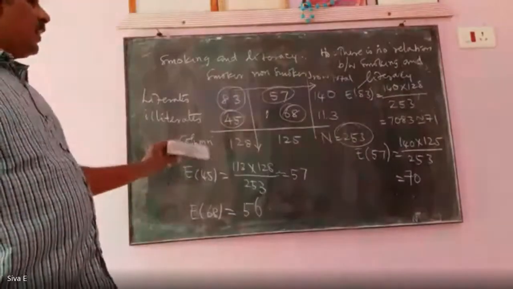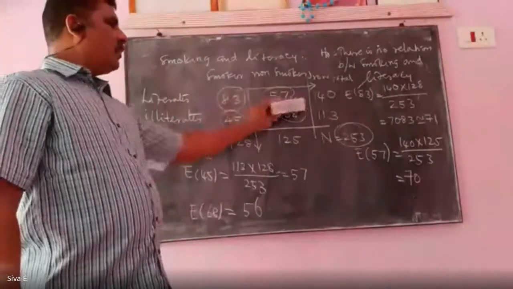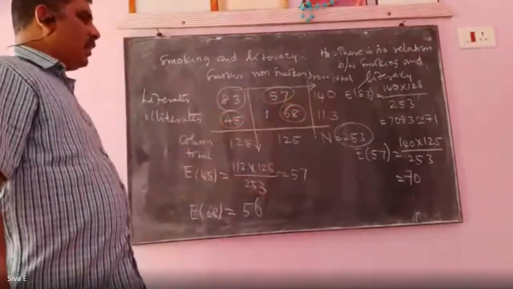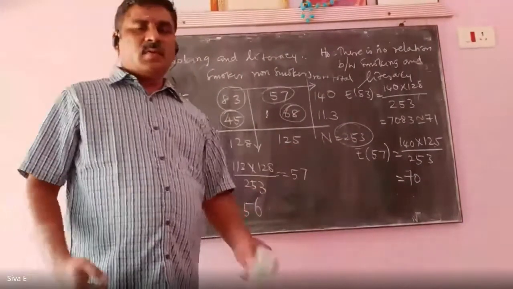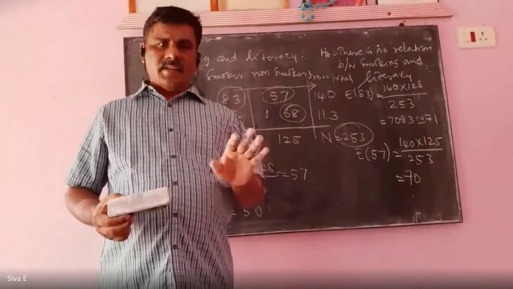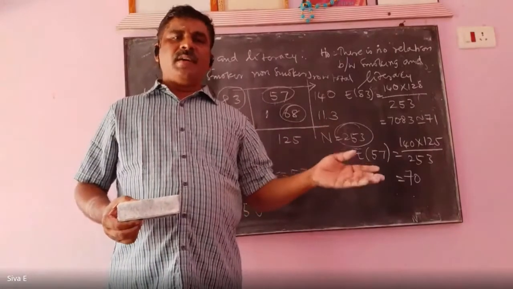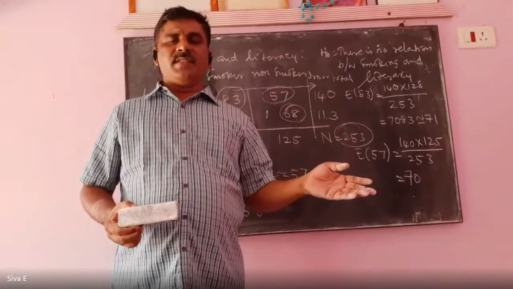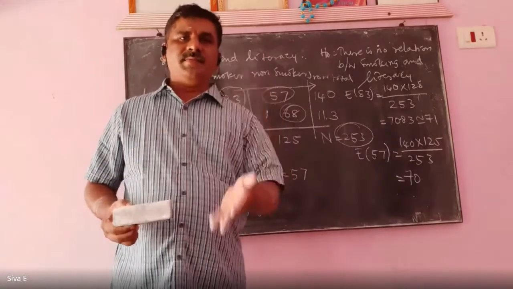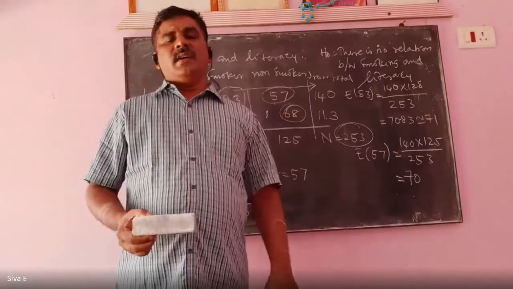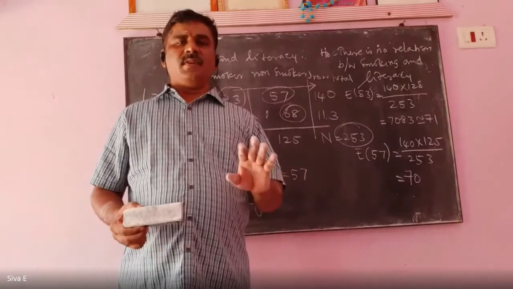So, for the given problem, you have to find the row total and column total, and then you have to find the expected frequency. Only this step is additional compared with the chi-square test for goodness of fit. Hereafter, you follow the same steps as in the chi-square test for goodness of fit.